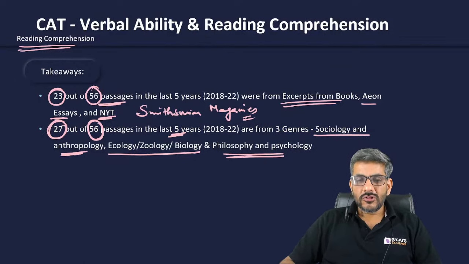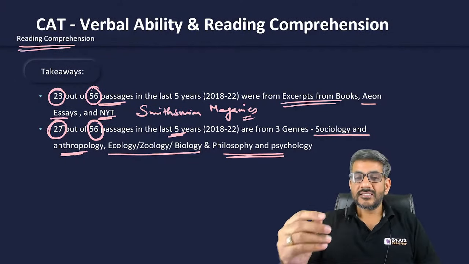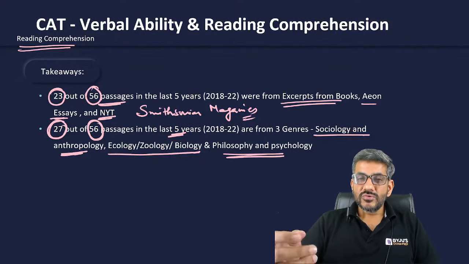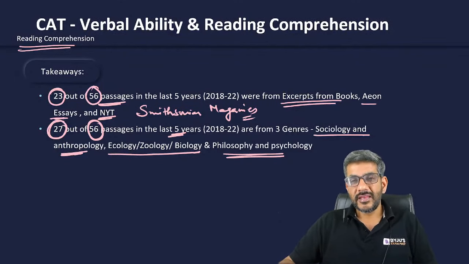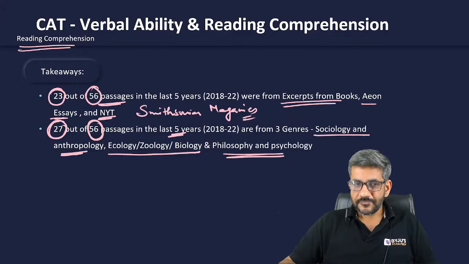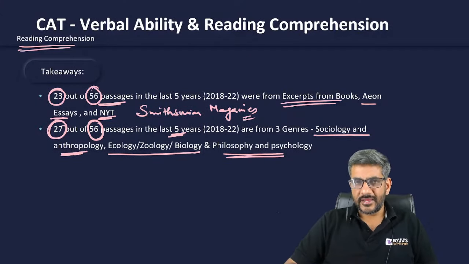Now, once again, this also tells you something important here. Even if we have a habit of reading, and we have been reading for a long time, how many of us are reading on areas like sociology, anthropology, ecology, zoology, biology? Do we generally read from these specific areas? I do not think so. Of course, there would be people who have a habit of reading all these things. Most of the people, in my opinion, do not read from these areas, right?